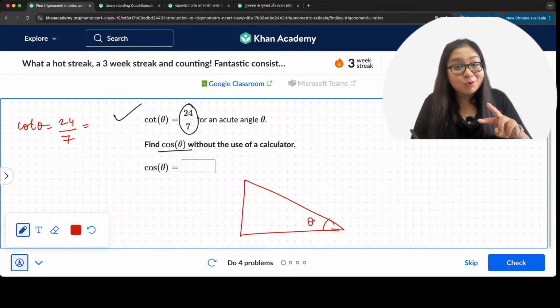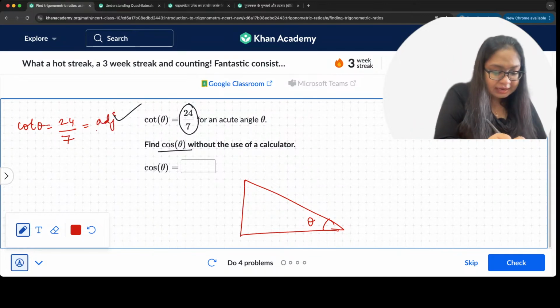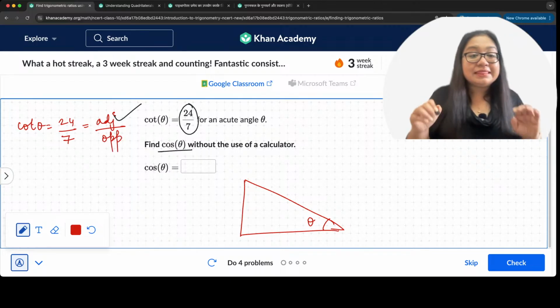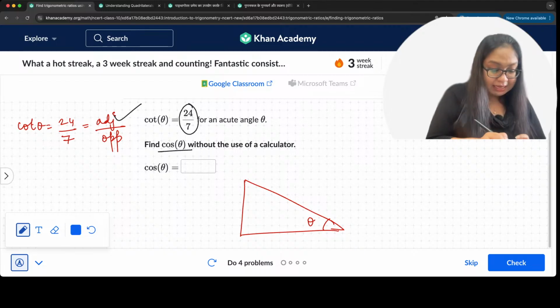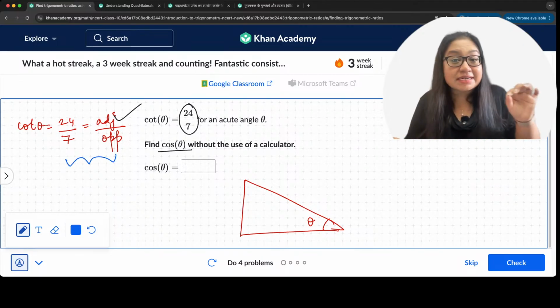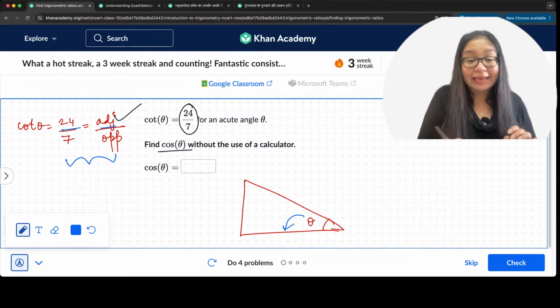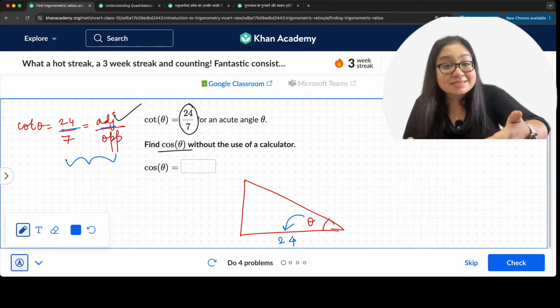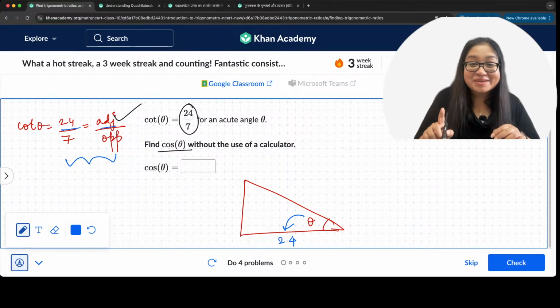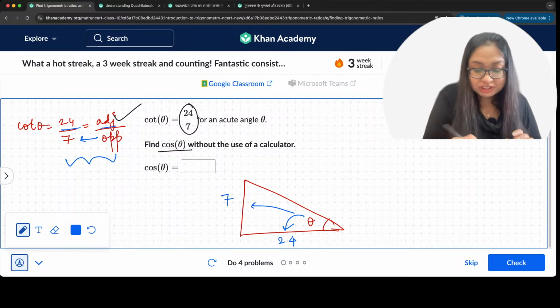That is equal to base upon perpendicular. That means adjacent side upon opposite side. So adjacent side upon opposite side. That is cot theta. Now, यहाँ पर you can see 24 by 7 being adjacent upon opposite. So 24 is the adjacent. That means neighbor. Neighbor is 24 right here, and opposite is the farther away side. Opposite is 7. So opposite will be this, which is 7.